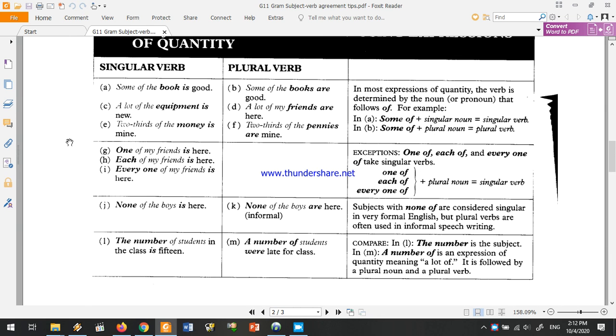Okay, with some expressions of quantity, the verb is determined by the noun following the expression. For example, take a look at example E. 2/3 of the money is. Why? Because money is an uncountable word, so it takes a singular verb. However, example F, 2/3 of the pennies are mine, because pennies is a countable word, so we use a plural verb.